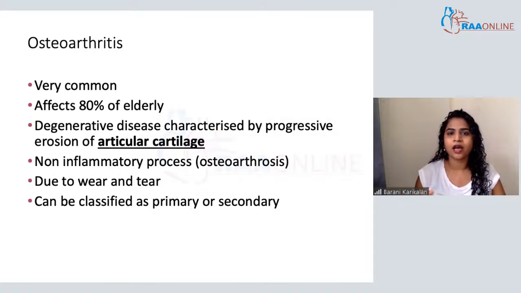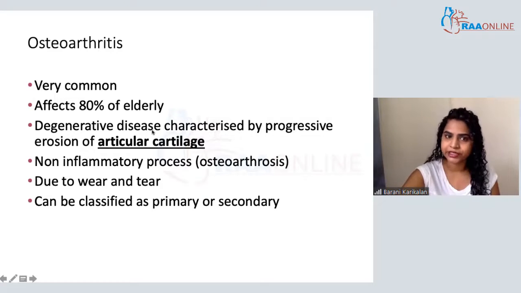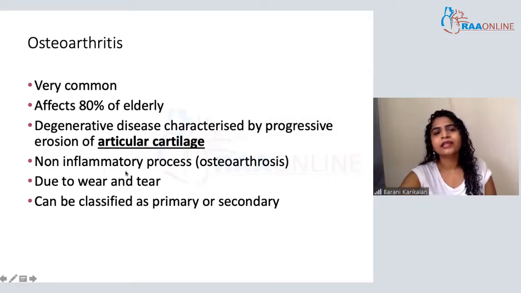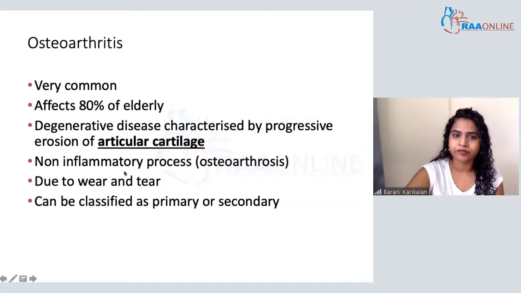We just saw how articular cartilage acts as a shock absorber within the joint space. What is the lifespan of this shock absorber? As we age, the articular cartilage goes through a lot of wear and tear and starts to degenerate. It's just wear and tear due to long-term usage. So there's not really an inflammatory process happening here. That is the main pathogenesis of osteoarthritis. It's just a degenerative disease.